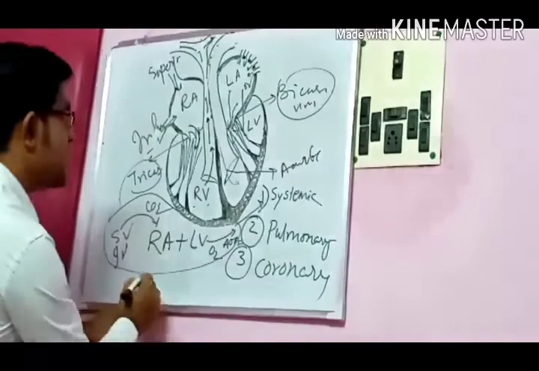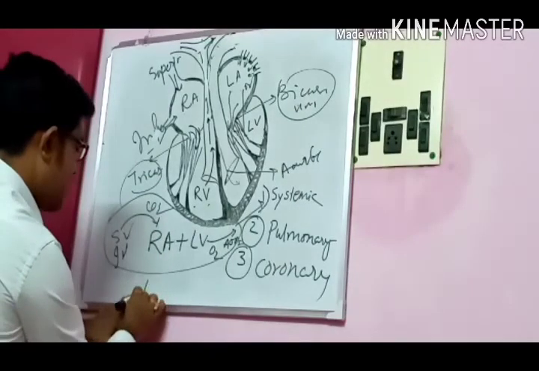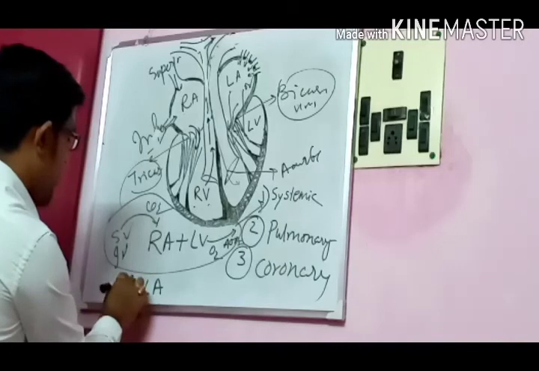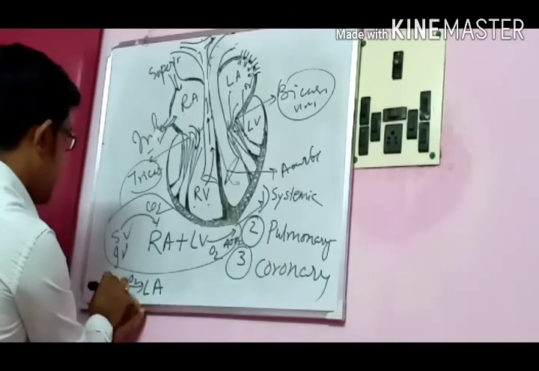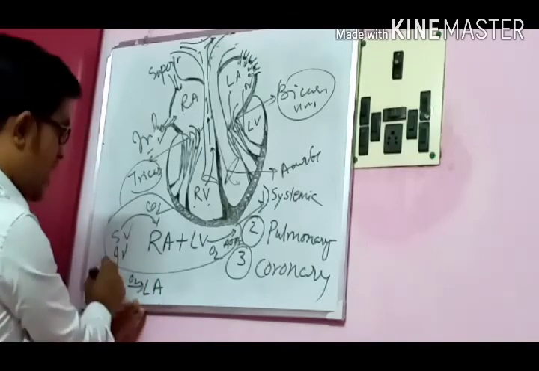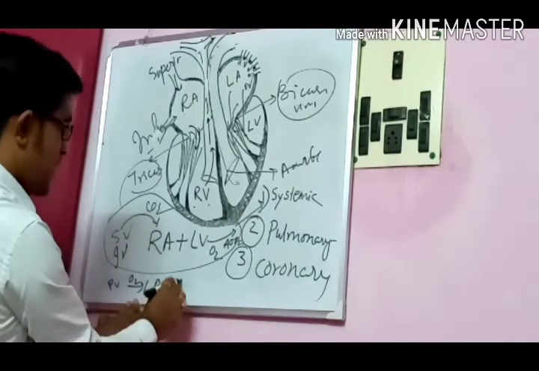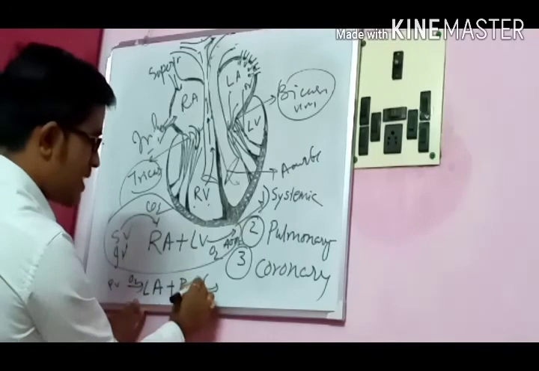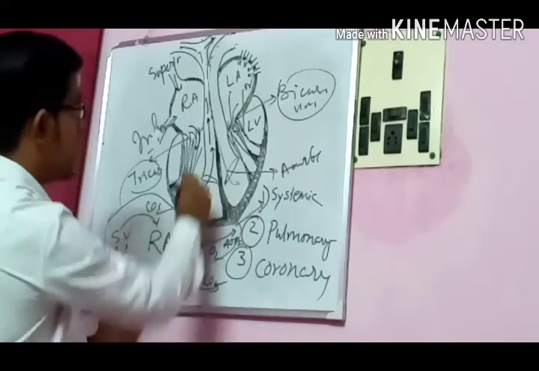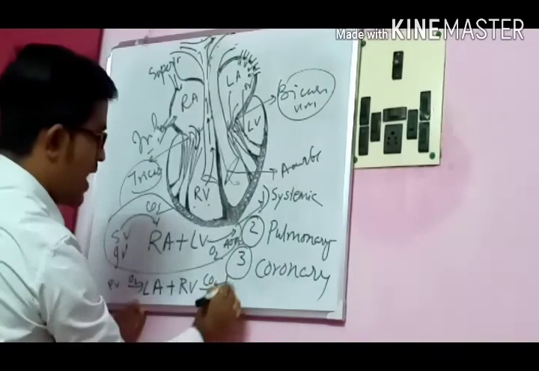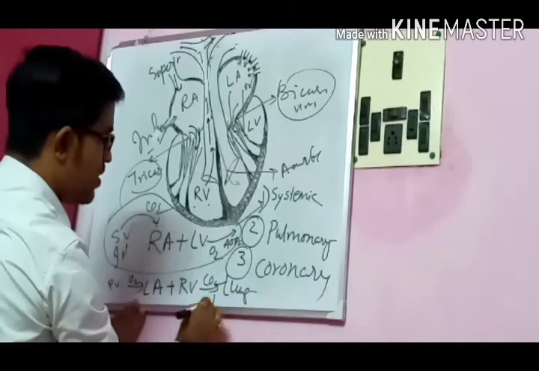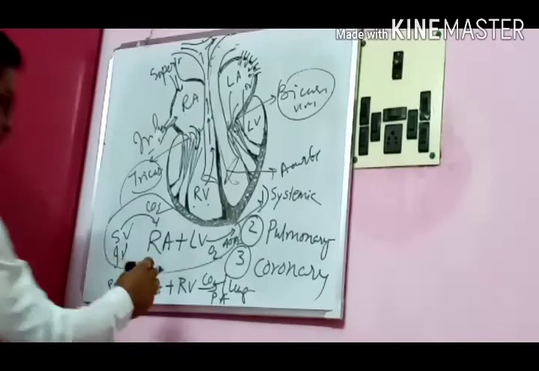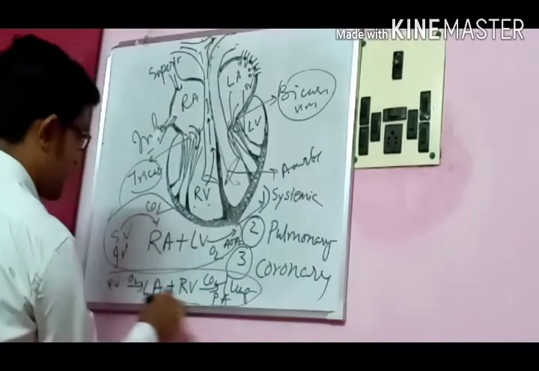So we are writing here: the left atrium brings the oxygenated blood by pulmonary veins from both lungs, plus the right ventricle sends the deoxygenated blood to your lungs, once again by the pulmonary artery. So this is your pulmonary circulation.